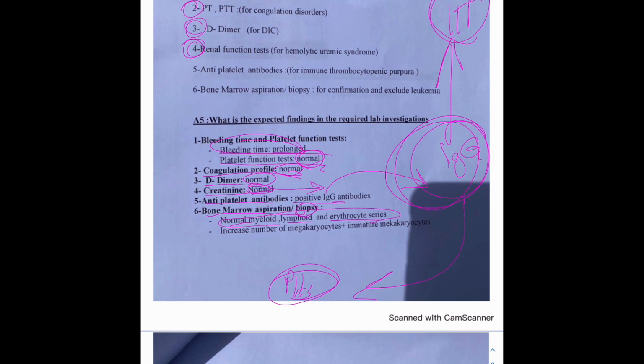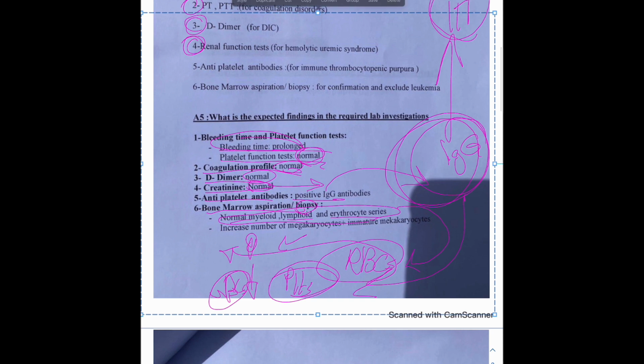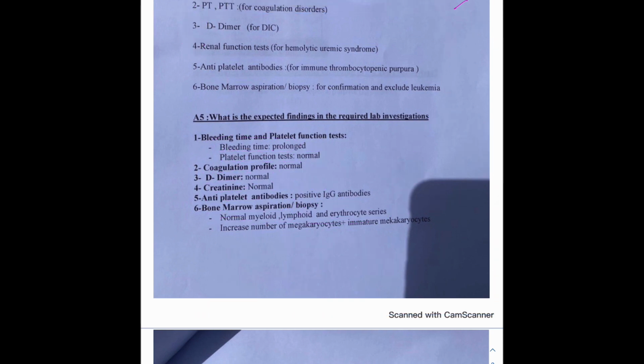Even though we have a decrease in the RBCs, right, because of the bleeding, and a decrease in the WBCs, right, that is not because of a bone marrow problem. It's because we have bleeding, a peripheral issue not related to the bone marrow.